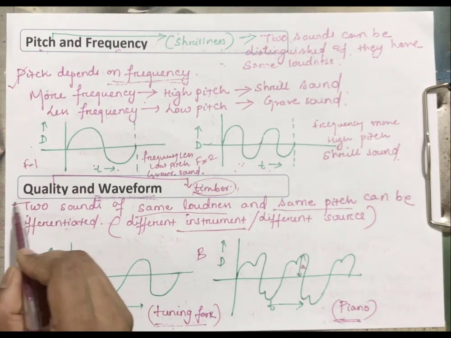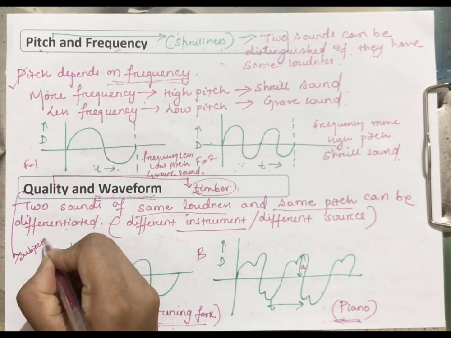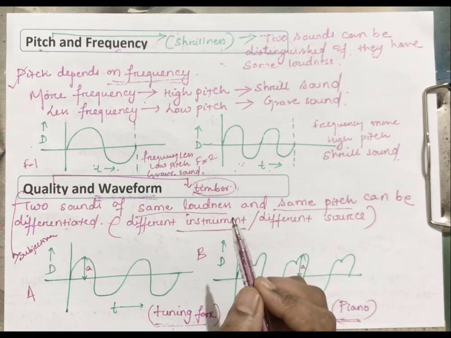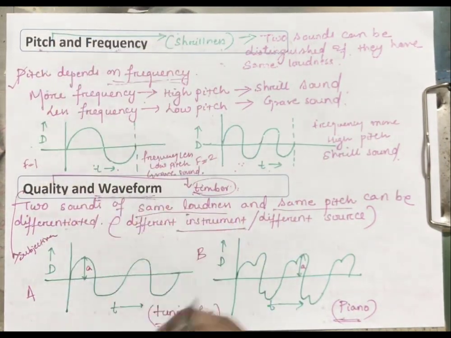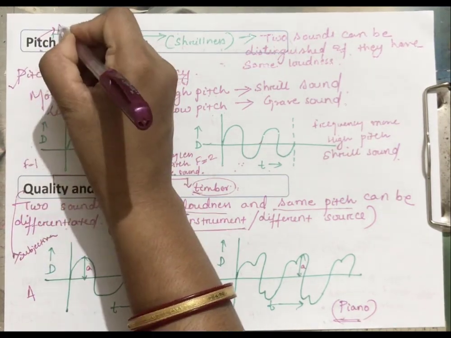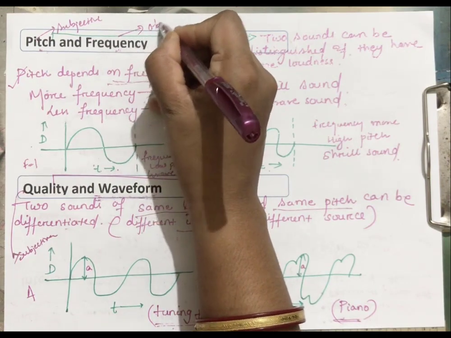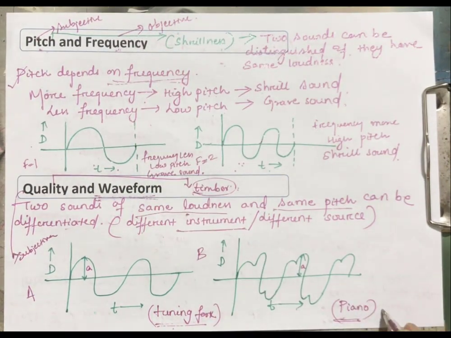So here again, quality is subjective in nature. And what about waveform, children? Waveform is objective in nature. Similarly, pitch is subjective and frequency is objective in nature. Okay.